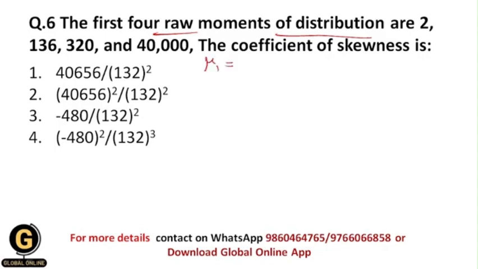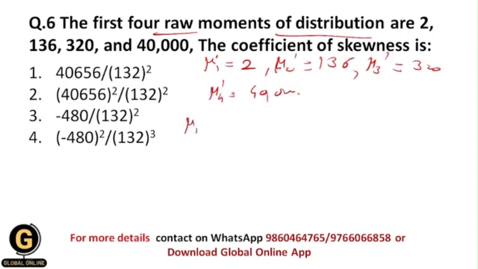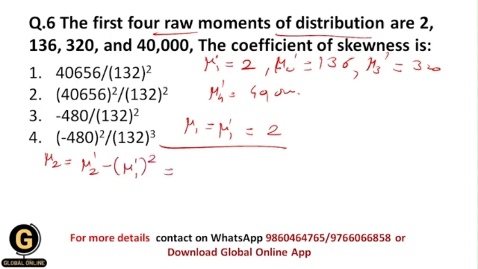Now let us assume mu1' is equal to 2, mu2' is equal to 136, mu3' is equal to 320 and mu4' is equal to 40,000. Now let us find the values of central moments. Mu1 is your first central moment, so mu1 is equal to mu1', which is equal to 2. The formula is actually the same. Whenever you need to calculate mu2, the formula is mu2' minus (mu1')squared, and that's why your correct value for the same is 132.